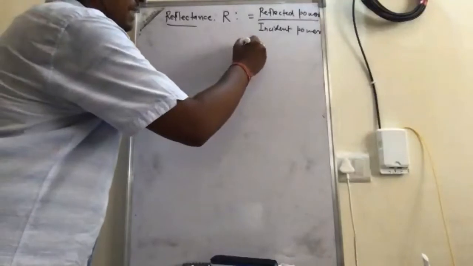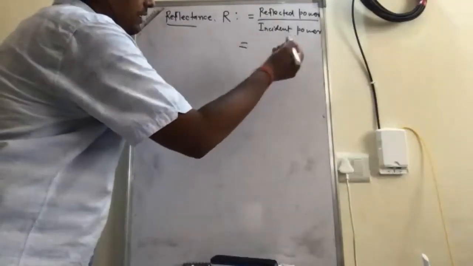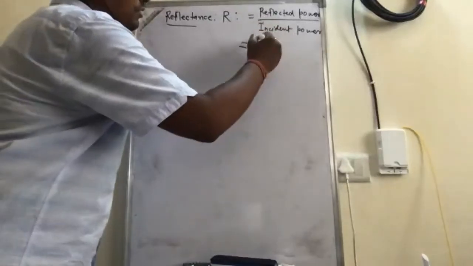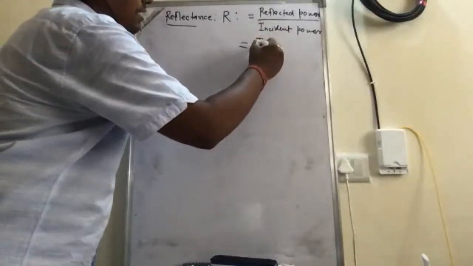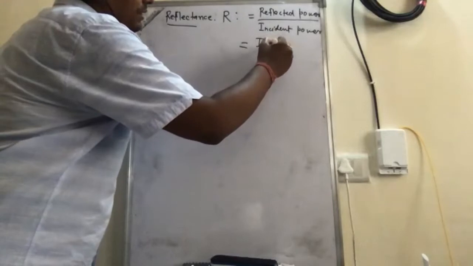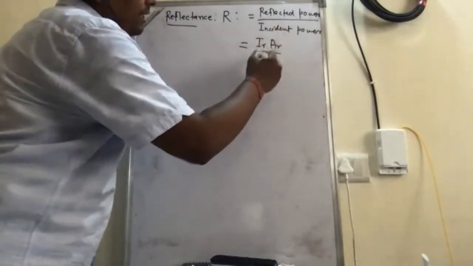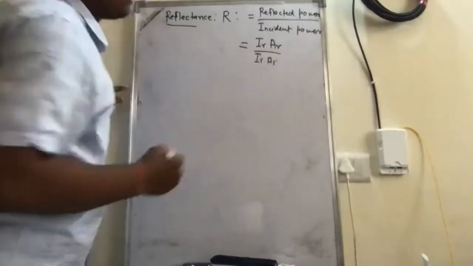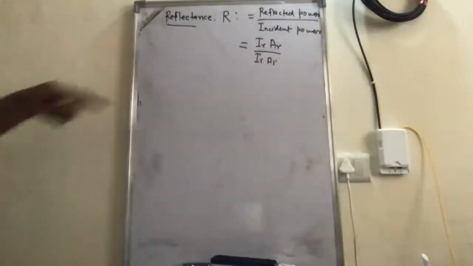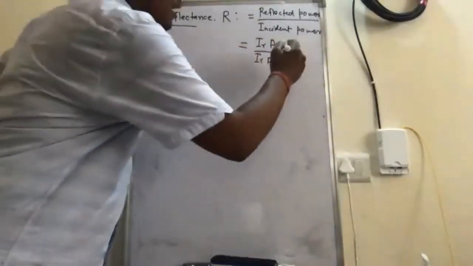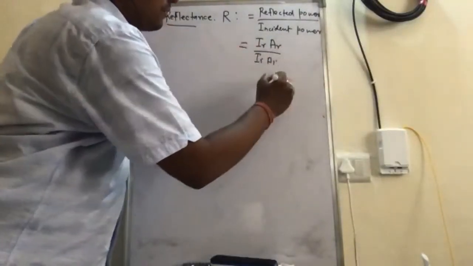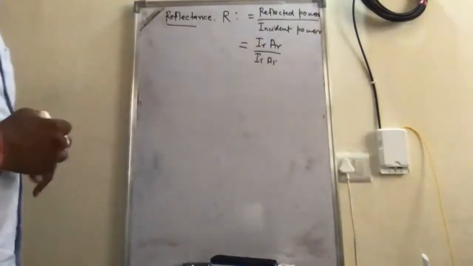Okay. So in terms of the expression we can write, power is radiance intensity passing through the particular area. So basically we can write IR and area is AR, and here incident power will be II and AI. Okay. So AR and AI is the area of the reflected field and the incident field. So we'll see it in terms of the expression.